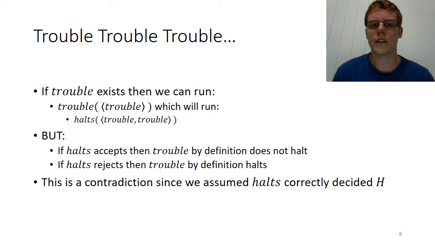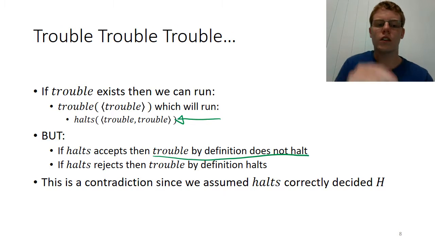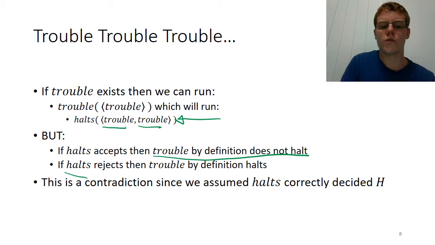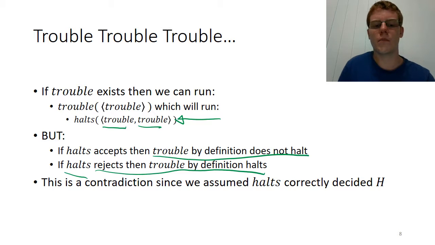So to sum it all up, if halts exists, then trouble exists. And if trouble exists, we can run it on itself as input, which will run halts of trouble, trouble. But if halts accepts this pair, then trouble by definition does not halt. But halts only accepts an input if the machine running on the input string halts. And if our machine halts rejects this pair, then by our definition of trouble, trouble must have halted.